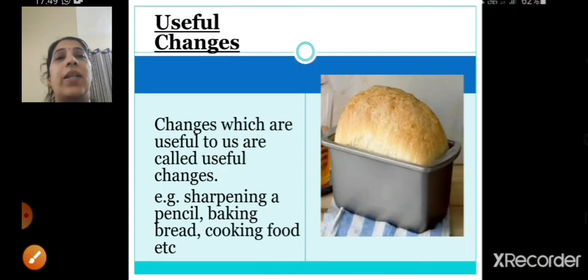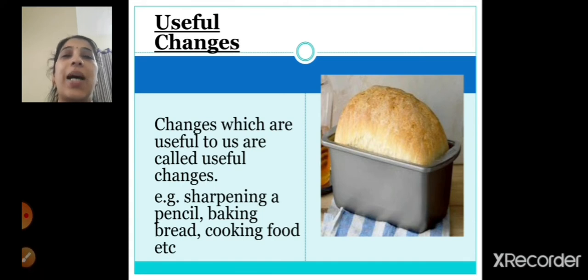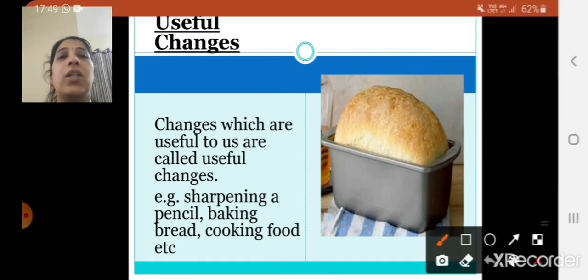Now next one is useful changes. Changes which are useful to us are called useful changes, right? Whatever changes are useful to us, those are called useful changes. For example, sharpening a pencil, baking a bread, cooking food, etc. So these are the useful changes because we require them. We want to sharpen the pencil for a useful purpose, for writing.